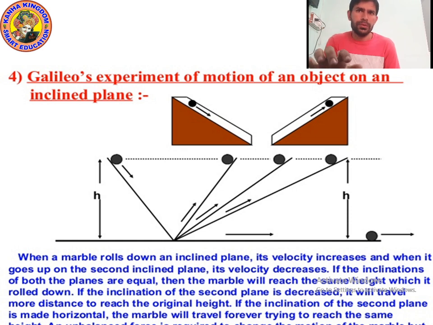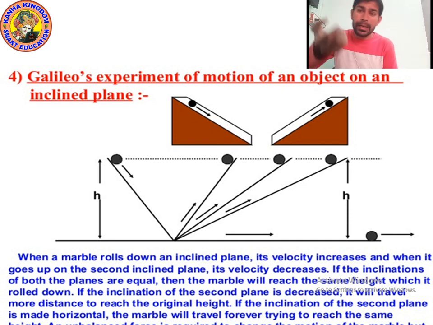Now let's talk about the force of friction. So what is friction force? Force which opposes the motion between two relative surfaces, which tries to stop the motion. The force of friction is that force which opposes the motion of an object over a surface. For example, a ball rolling on the ground gradually becomes slow, and then it comes to a stop due to friction, because friction is applied at the back.